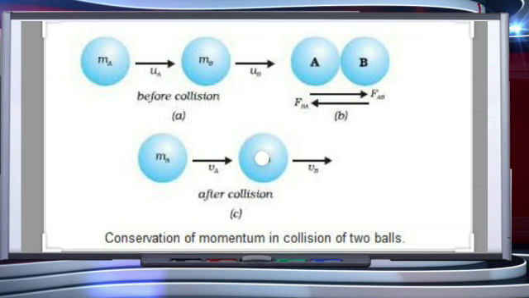Let the collision last for a time t. During collision, the ball A exerts a force FAB on the ball B and the ball B exerts a force FBA on the ball A. After collision, the final velocities of balls A and B will be vA and vB respectively.